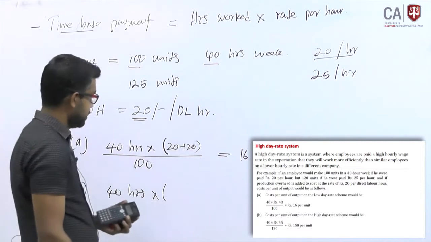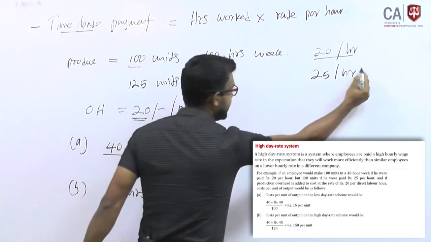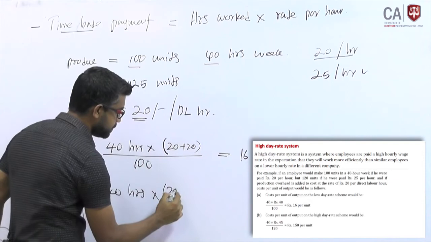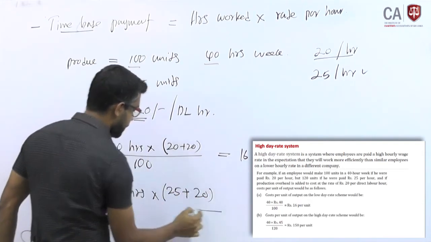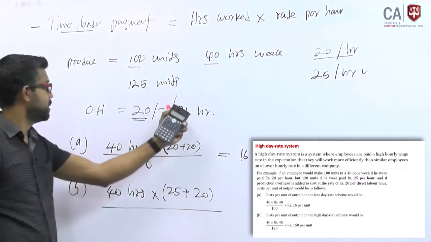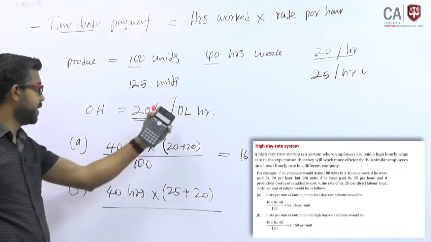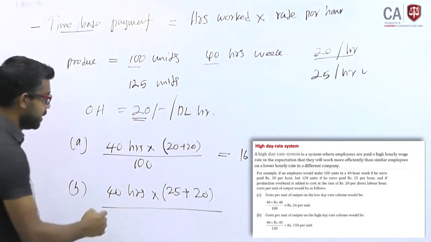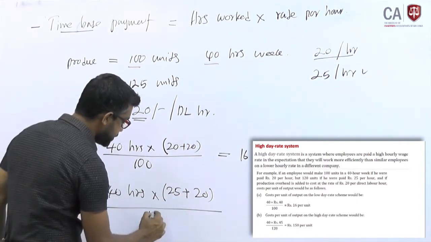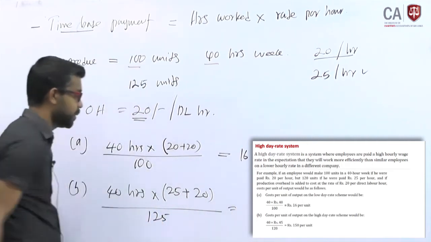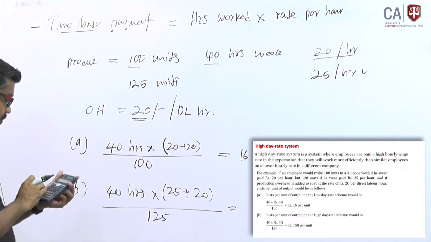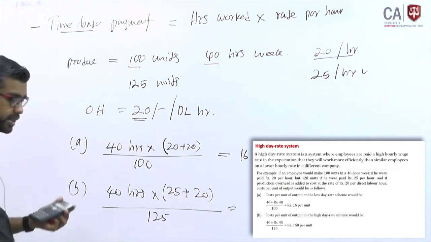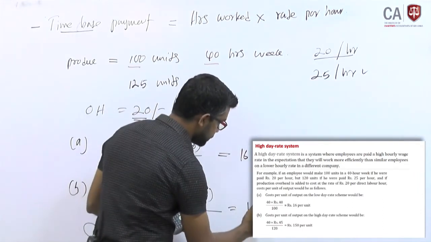still you work 40 hours, but you will get 25 rupees plus another overhead of 20, right, per hour. Overhead rate, you have to multiply by 40. So at a rate of 25 you will produce 125. Now look at the cost per unit. 40 into 25 plus 20, divided by 125, it is 15 per unit.